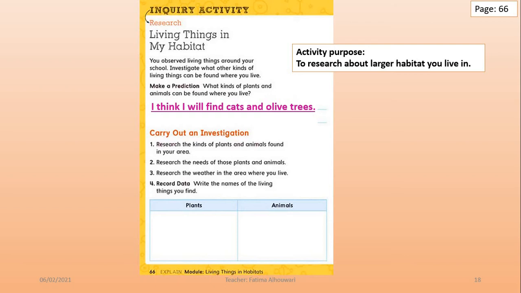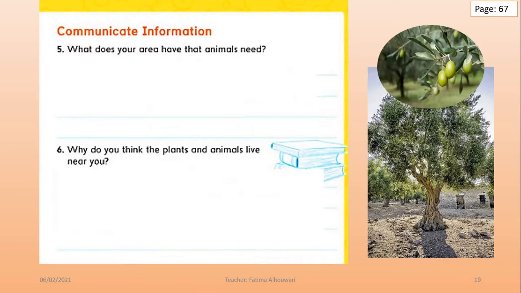Research the needs of those plants and animals. Research the weather in the area where you live. And then record your data. Write the names of living things you find in this table. Now, use your observations to answer these questions.